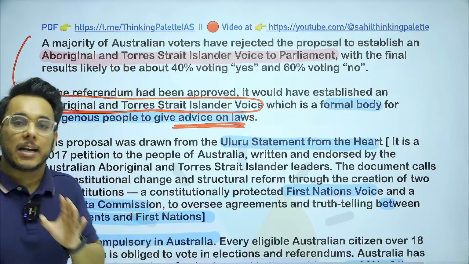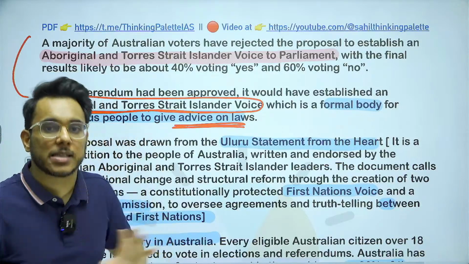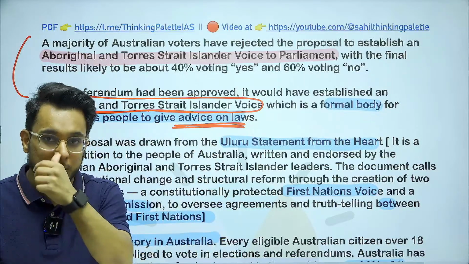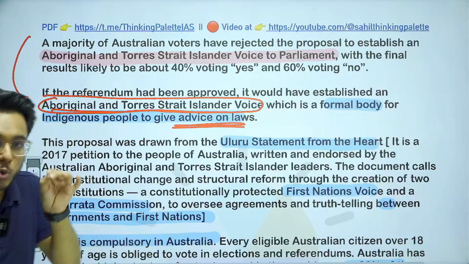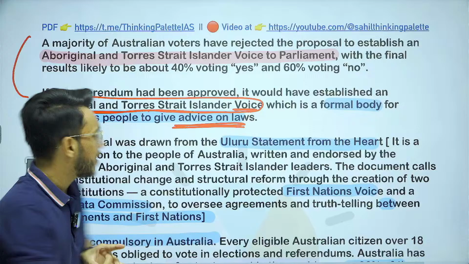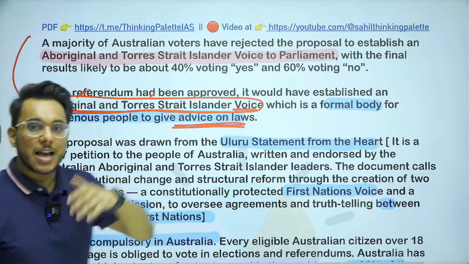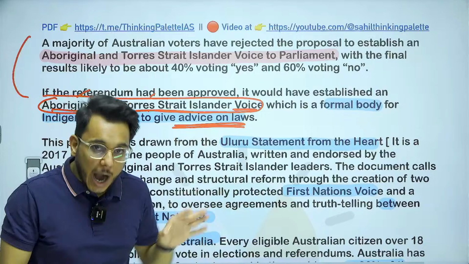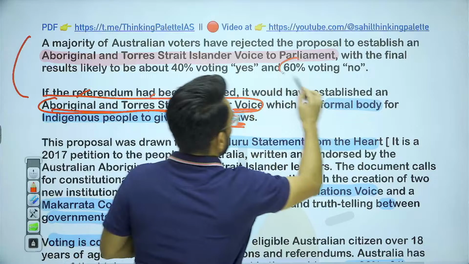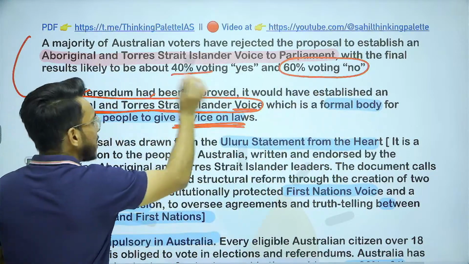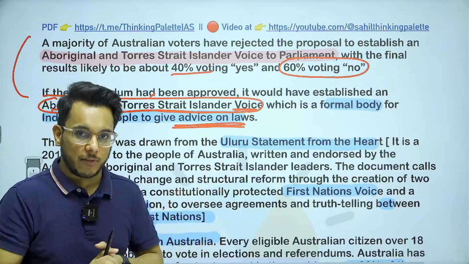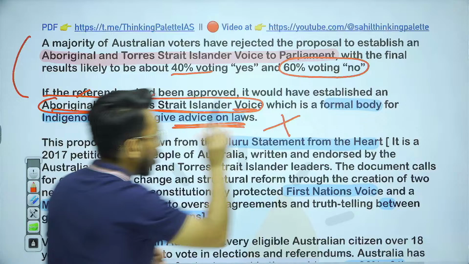By this, it was expected that a special safeguard mechanism for indigenous people will come. They will not be excluded from government laws or the welfare laws. So to create this Voice, a formal body for Aboriginals and Torres Strait Islanders, the referendum was floated. However, in this referendum, 60% of the people voted no. Only 40% voted yes. It means the referendum has been defeated, and this formal Voice will not be created.